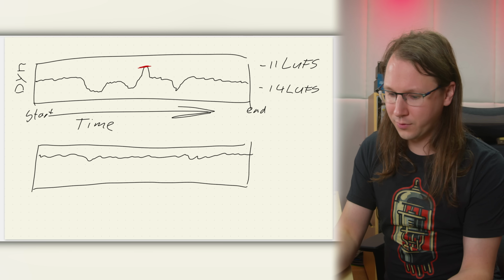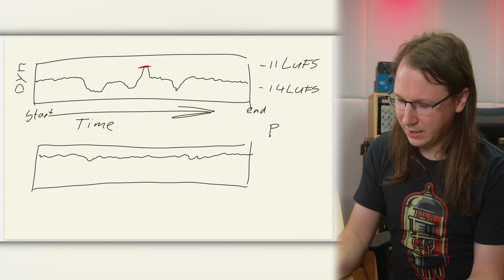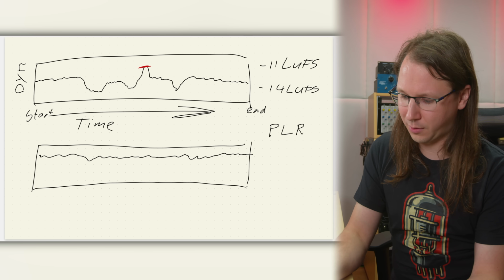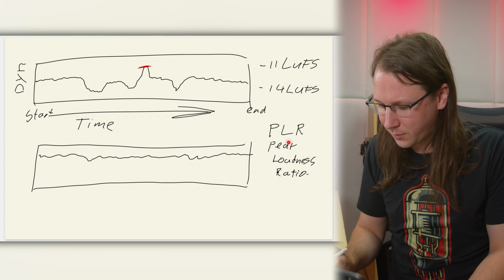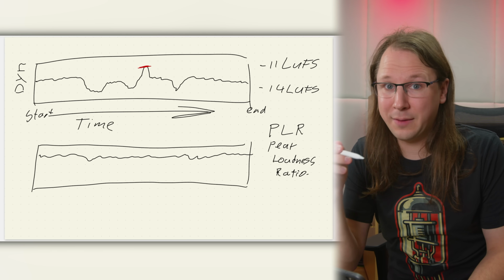And what we are going to call this measurement is PLR, or peak to loudness ratio. PLR is really like a whole track measurement, just comparing the loudness against the highest peak of the track. It's basically the same type of measurement as we're doing with loudness over the whole track. And having this number already says more about the dynamic range of our song.